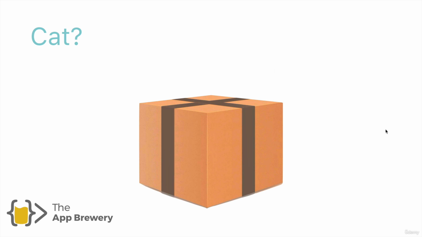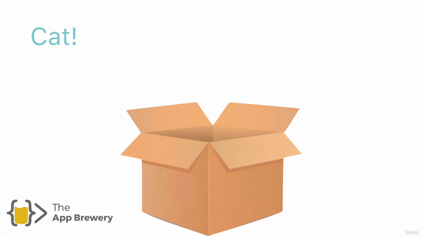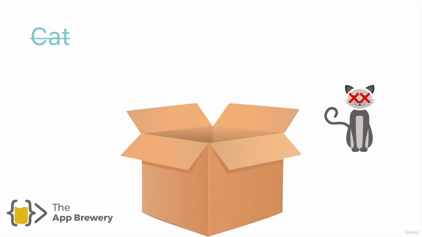And if we were to force open or force unwrap our box and see what's inside, well, we might discover that indeed we do still have Fluffy. She's alive and well, and she's smart enough to not eat the poison because we're good at rearing cats. But we might also find that Fluffy is no more. She got tempted by the poison. It smelled like Play-Doh, so she had a little bit, and now Fluffy's dead. So we might actually have no cat, which in programming lingo we would call nil. This is essentially how optionals work.